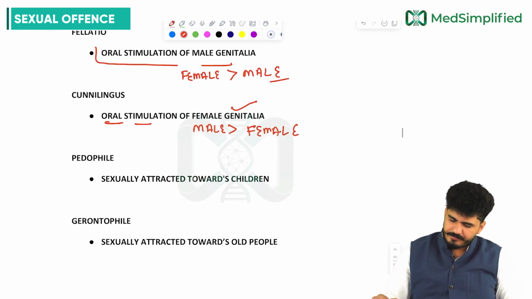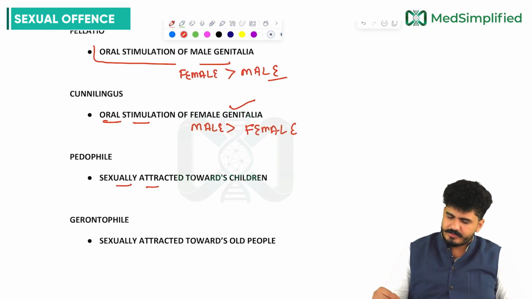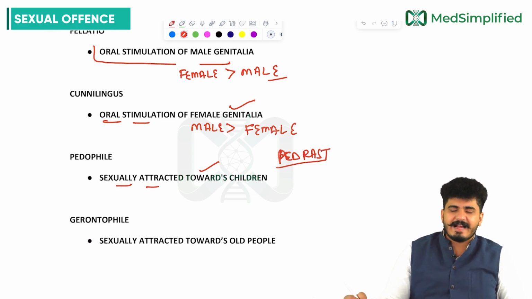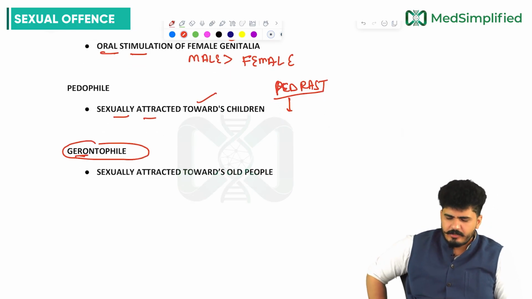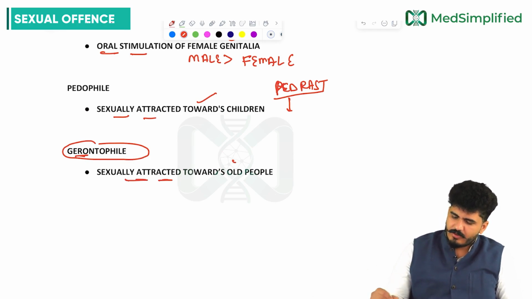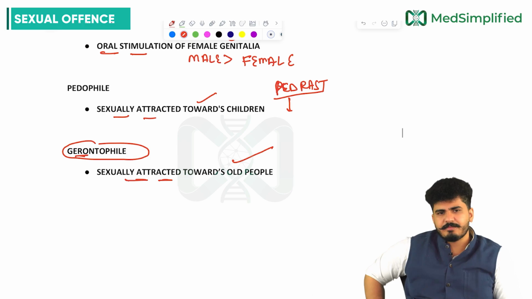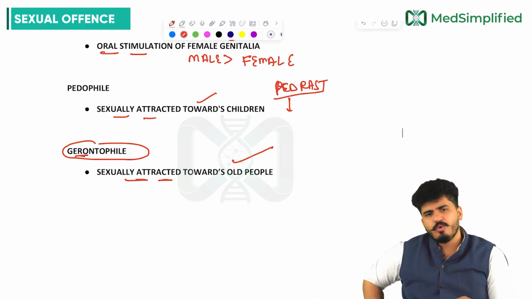Now pedophilia, sexually attracted towards the children. And you know pederast. Active male having sex with male child, that is catamite. That is again an unnatural offense. That is punishable under 377 IPC. Now sir, gerontophile. Sexually attracted towards the old people. Gerontophile is a person who is sexually attracted towards the old people.